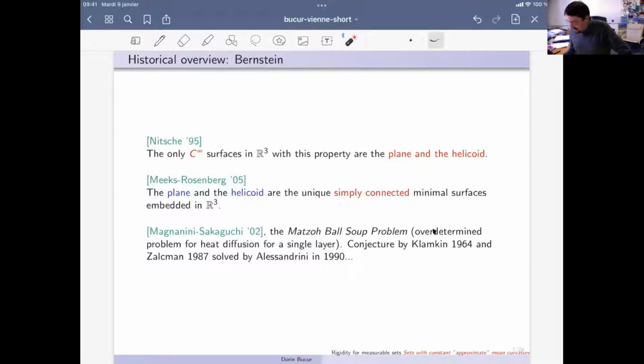And somehow, so you notice here the hypothesis, which is much stronger than the original one of Cimino. But later on, it was proved by Meeks and Rosenberg that the plane and helicoid are the only simply connected minimal surfaces embedded in R3. So this is the kind of historical background of the question. And it turns out that in a series of papers by Magnanini and Sakaguchi, they noticed this kind of question when they analyzed the so-called Matzoh ball soup problem, which is a kind of overdetermined problem for the heat equation. So this is related to the Bernstein problem.